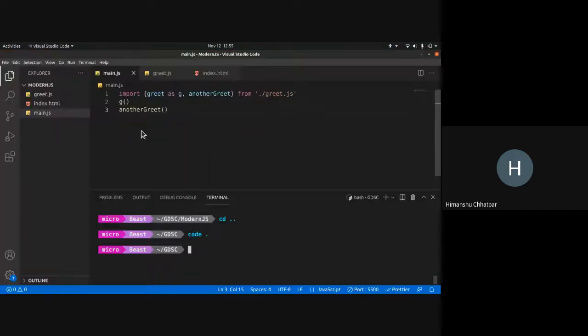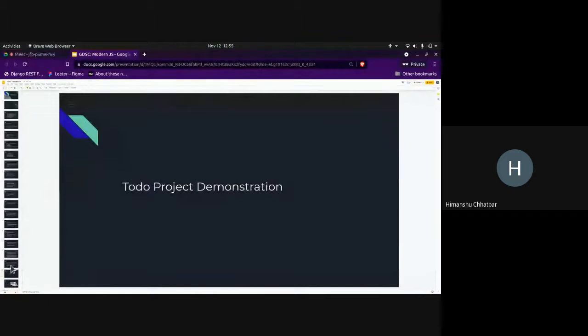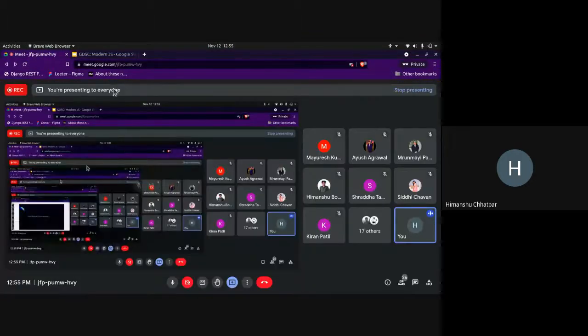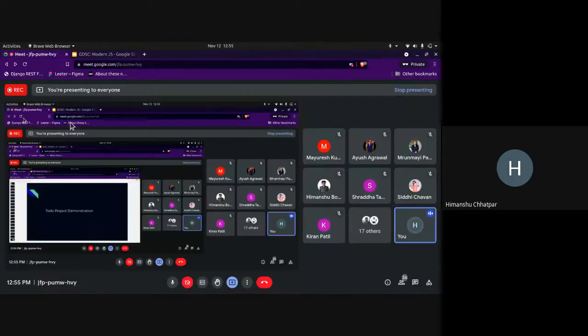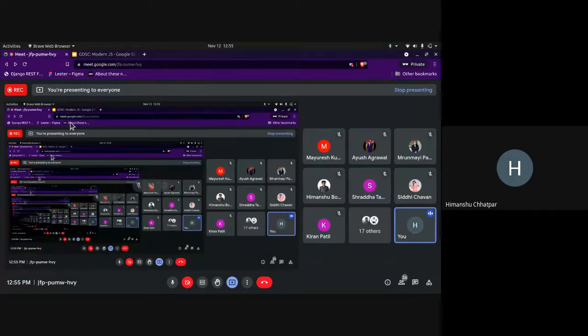I think this is a good point to stop. What I have taught today is basically everything you need to know before starting React. I wanted to teach local storage and fetch, but it seems I'm exceeding my time. So that's all for today, and thank you so much.